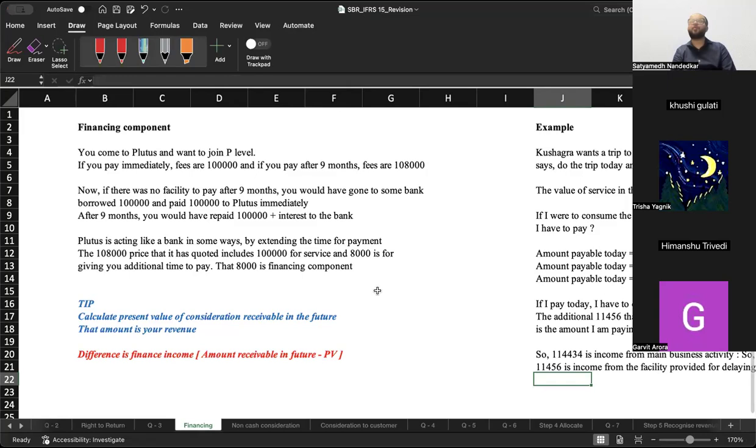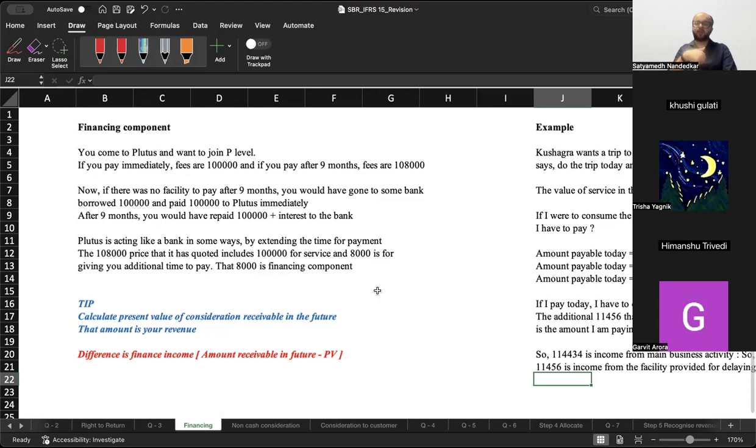I tell you, listen, the total fees is 2 lakhs. If you pay the entire amount right now, you will have to pay 2 lakh rupees. And you tell me that, listen, I don't have so much money right now. So you go to the bank, Himanshu goes to the bank, he borrows 2 lakh rupees from the bank, pays 2 lakh to me, and then he returns that 2 lakh rupees to the bank later along with interest. Now I am a businessman and I realize that, yeah, there is an opportunity to make money here. How is there an opportunity to make money?